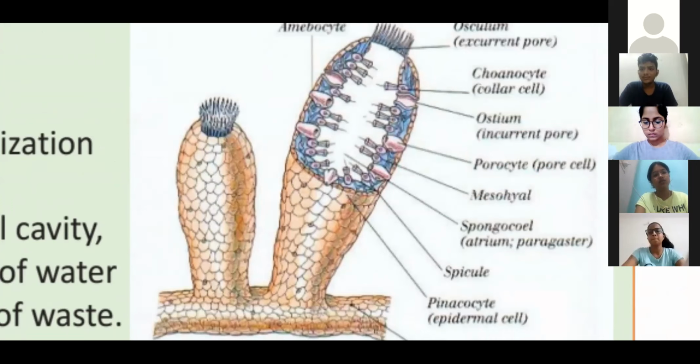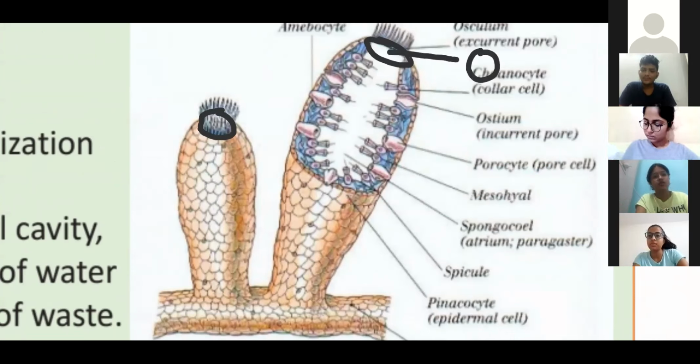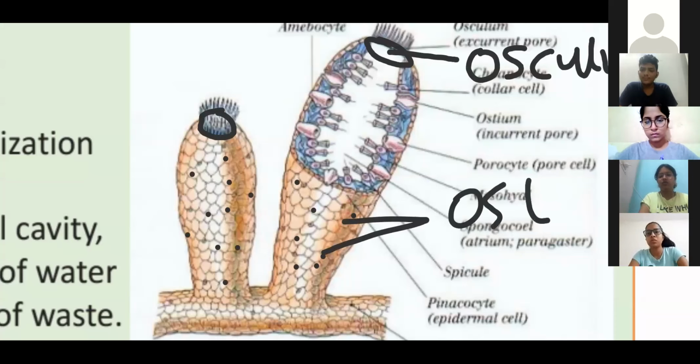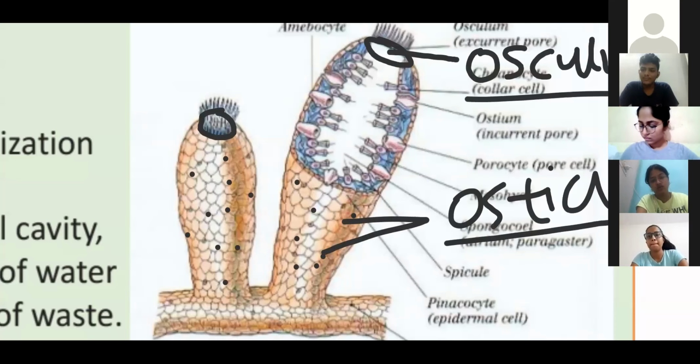Small pores are ostia. Then the large pore is present at this part. Here the large pore is present, right? This one we call osculum. Small pores on the entire body surface are known as the ostia, and the large one we call osculum.